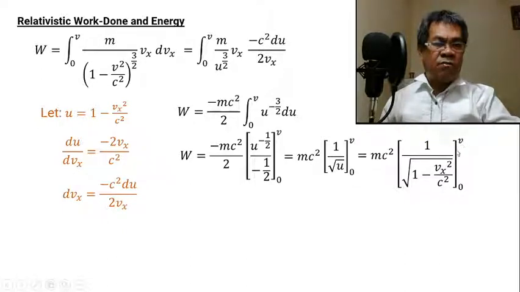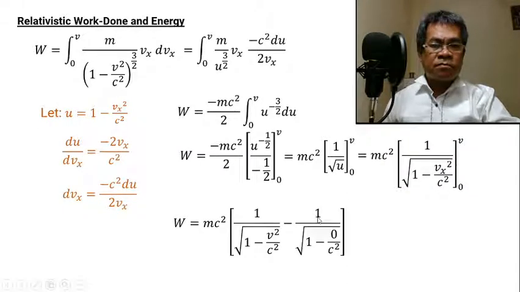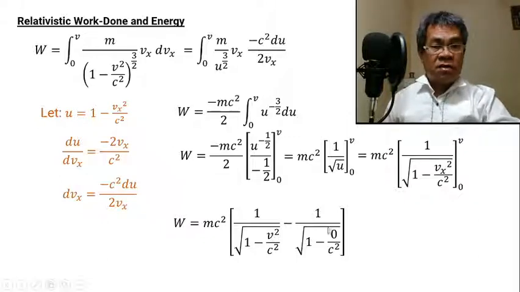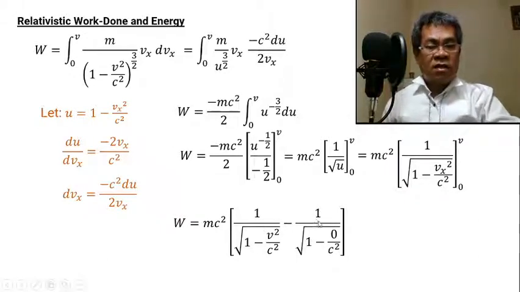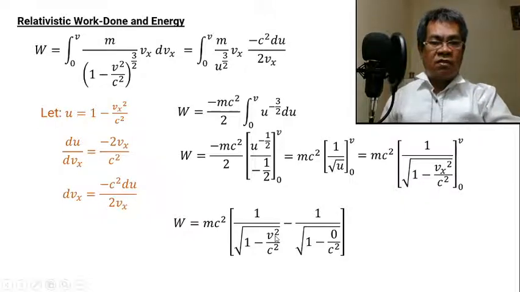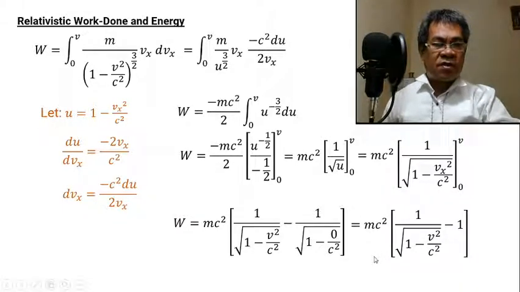This time we can now replace the limit because, as I'm saying, these are intended for the velocity, and this is already the velocity. So with that, apply the principle of evaluating the limit. Upper first, substitute here as b, so instead of x, we have b. Then for the lower limit, 0. So therefore, this becomes 1. 1 over the square root of 1 is 1, so 1 over 1 is 1. So this term becomes 1. And the other is the same as 1 over the square root of 1 minus b squared over c squared. Okay, so then, this is it. This is almost done.